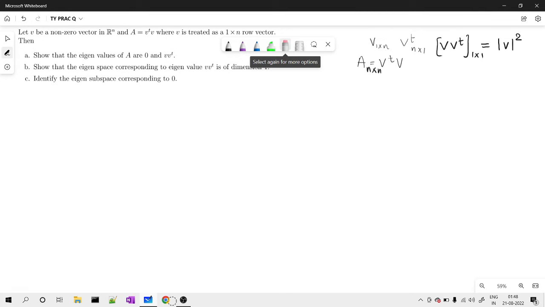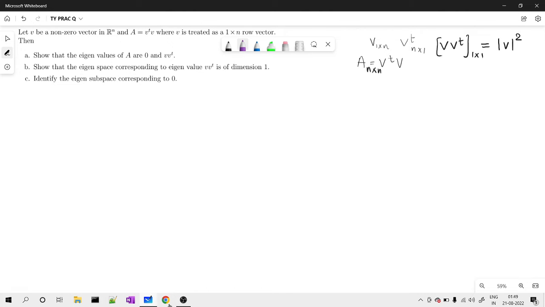So we start the proof with this as our base. The first thing is to prove that 0 is an eigenvalue and V V transpose is an eigenvalue of A. We start in a simpler way. A real number will be an eigenvalue if I can find the corresponding eigenvector.